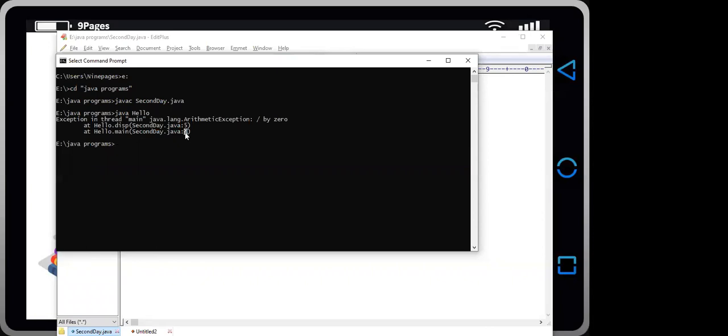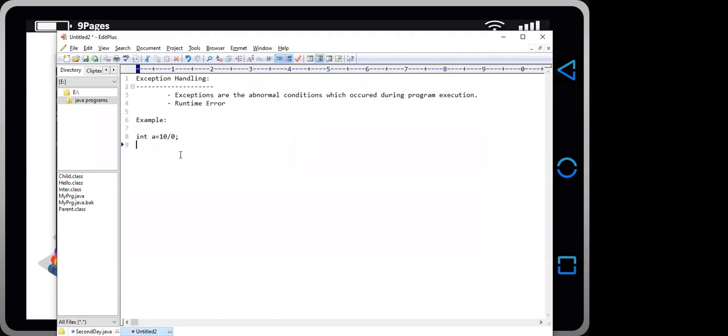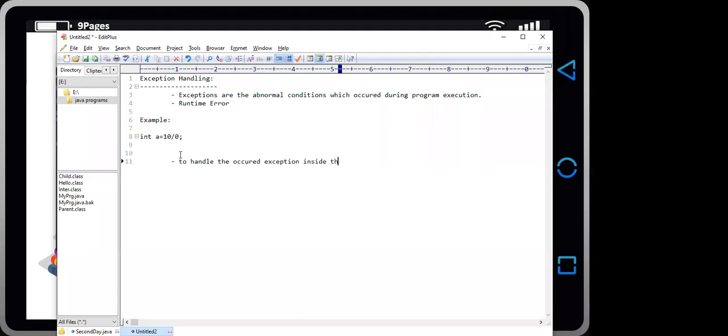So what do we do to prevent the raised exception, or to handle the occurred exception inside the program? The concept of exception handling is used.